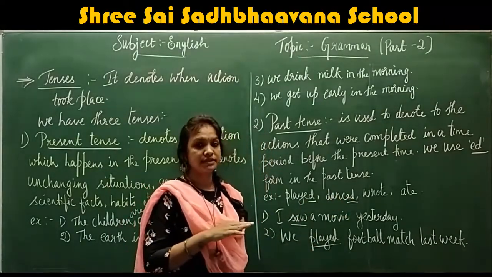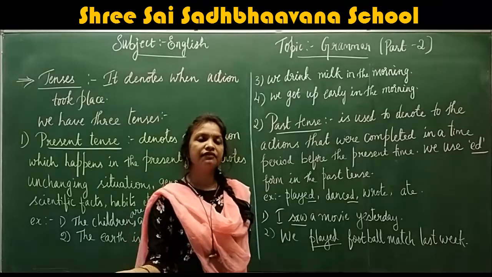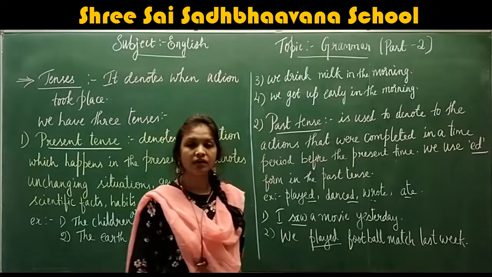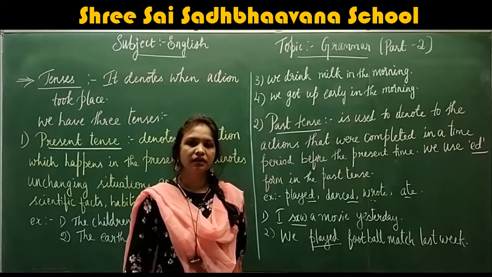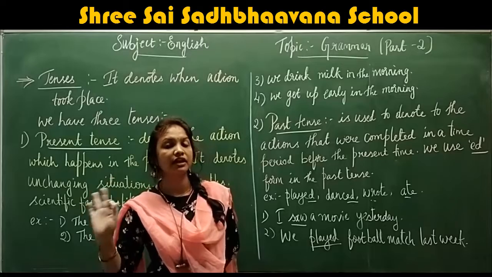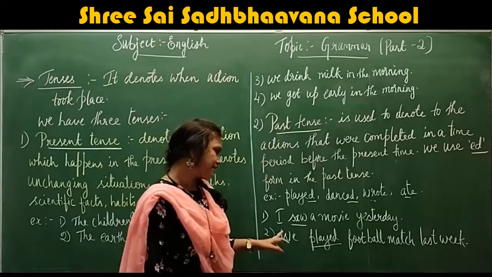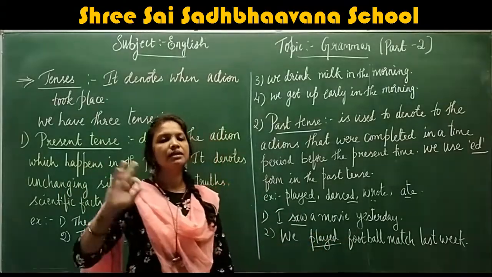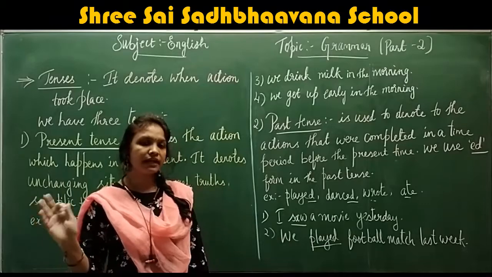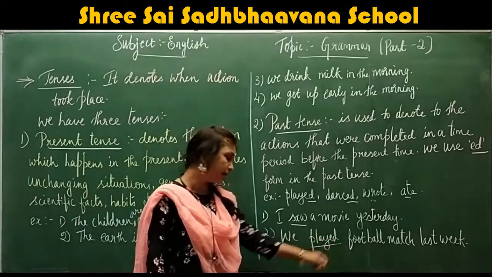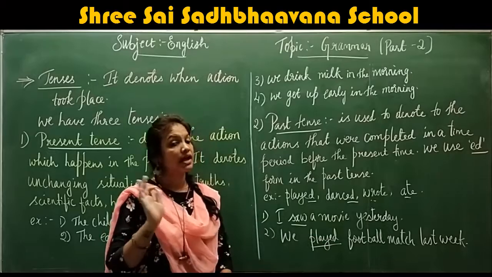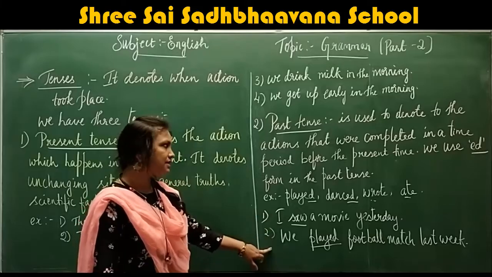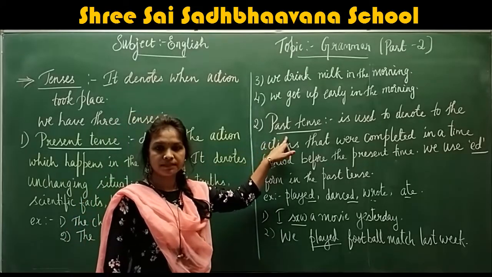There are also irregular past tense forms which are completely different from the verb. For example, wrote, ate, saw, bought. These are a few examples of irregular past tense forms of verbs. Now example, I saw a movie yesterday. So yesterday is referring to a past day, right? Next, we played a football match last week. These two examples denote the past tense.